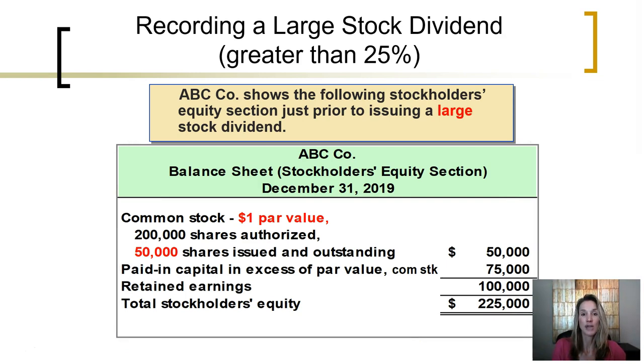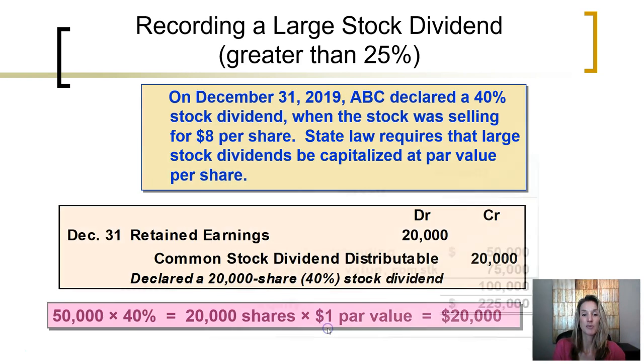In a large stock dividend, we only need to capitalize retained earnings for the par value or stated value, depending on the state charter. So assuming that ABC Company has 50,000 shares of stock at a $1 par value on its balance sheet before the stock dividend. On December 31st, ABC declared a 40% dividend, which exceeds 25%, making it a large stock dividend. The stock was selling for $8 per share. The state where this corporation is registered requires they be capitalized at the par value per share.